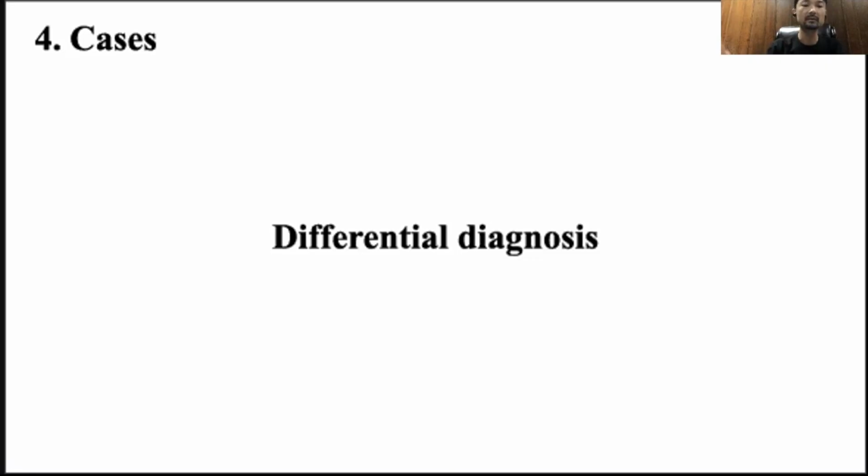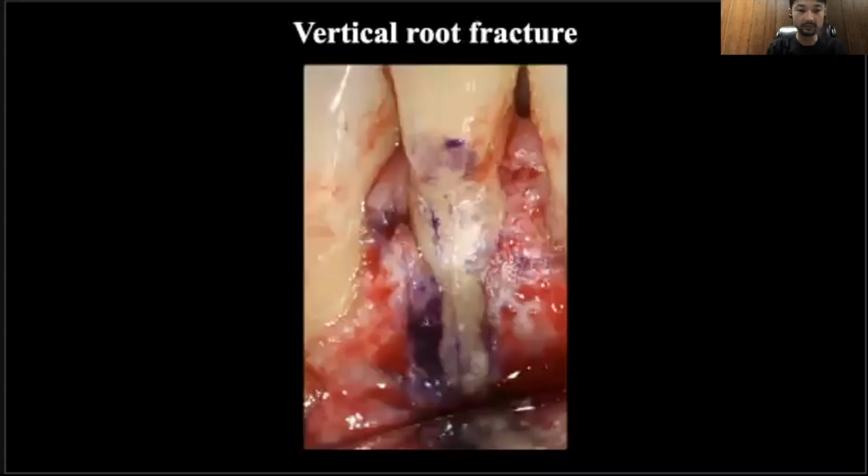I'll show you a little bit of the differential diagnosis as well. First, root fractures. I see many cases. Some people say that after COVID, a lot of people clench, and I feel I've seen a few more fractured cases. Like last week, I had 3 or 4, and CBCT shows a complete fracture. So maybe, but there's no specific evidence I can show you right now.